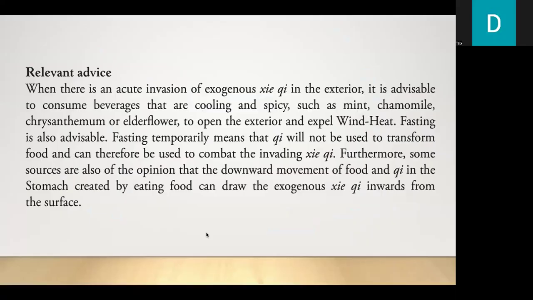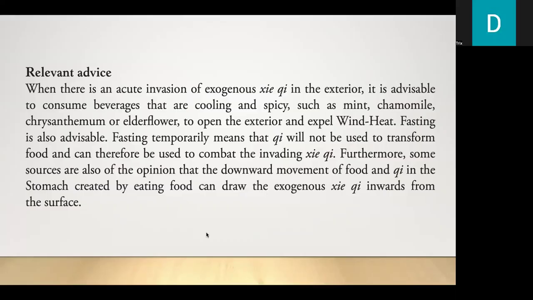As relevant advice, when there is an acute invasion of exogenous pathogenic qi in the exterior, it is advisable to consume beverages that are cooling and spicy, such as mint, chamomile, chrysanthemum, or elderflower, to open the exterior and expel wind heat. Fasting is also advisable.